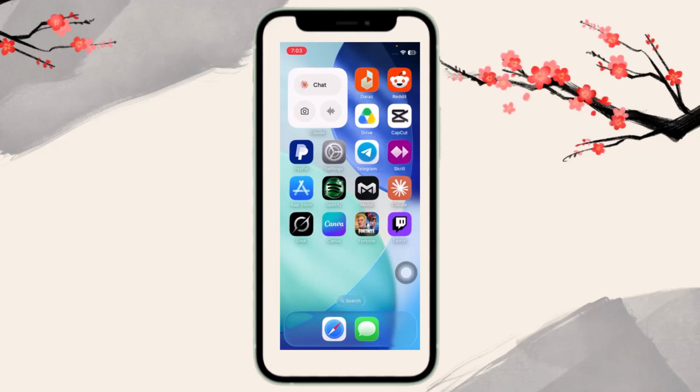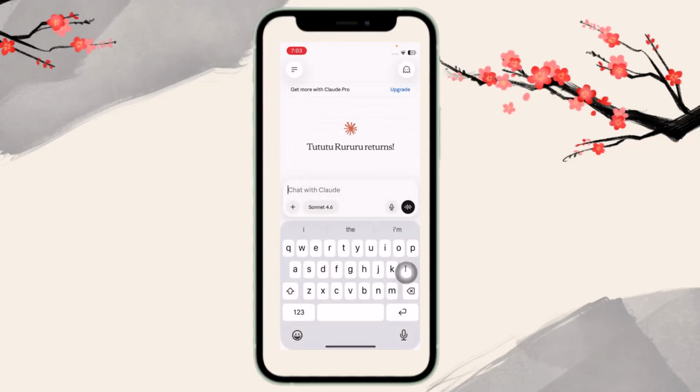First, open Claude AI on your phone and start a new chat. After that, clearly give your essay topic. For example, you can type, write an essay on climate change or write a 500-word essay on the importance of education. Claude will generate a structured essay with an introduction, body paragraphs, and a conclusion.